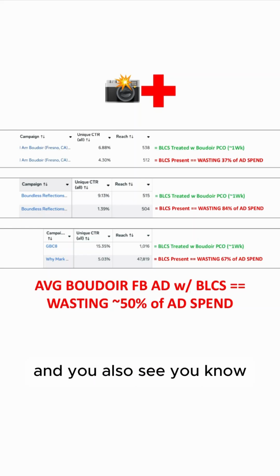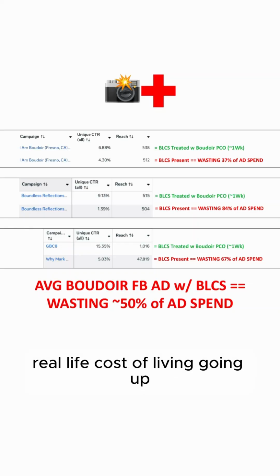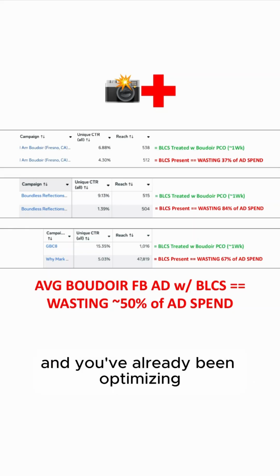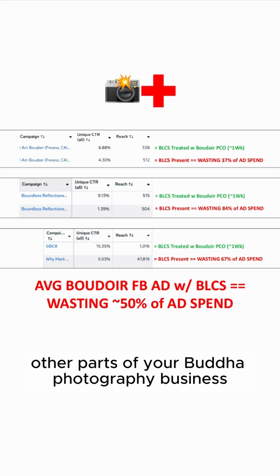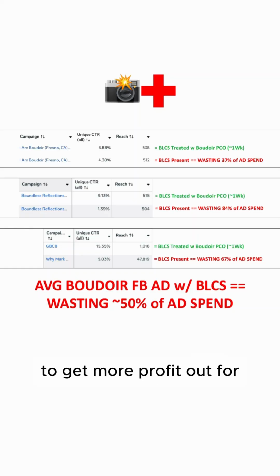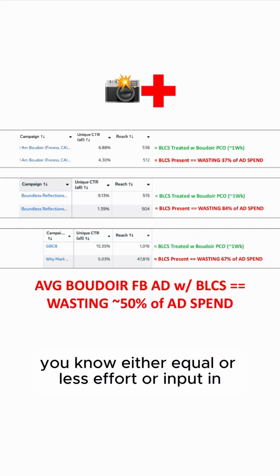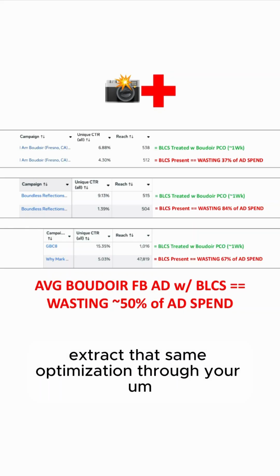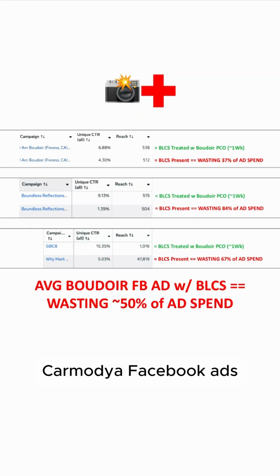And you also see inflation, real life cost of living going up, just kind of everywhere. And you've already been optimizing other parts of your boudoir photography business to get more profit out for either equal or less effort or input in. And you've decided now you want to extract that same optimization through your current boudoir Facebook ads.